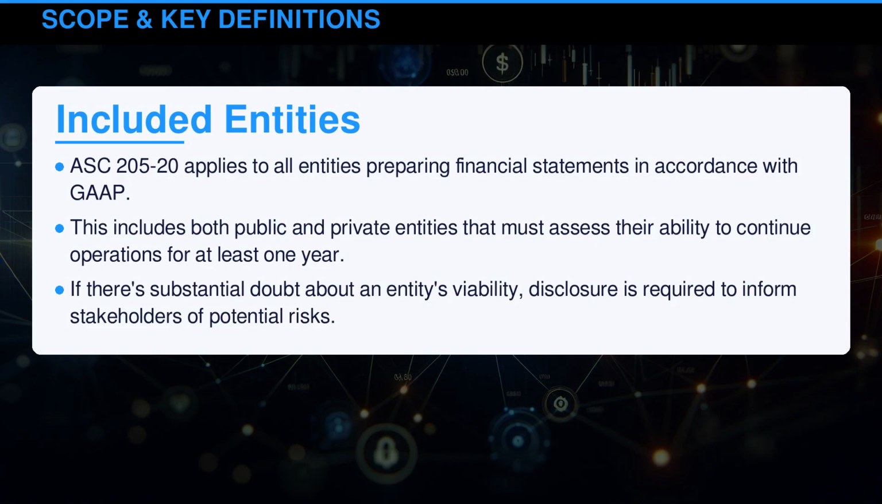ASC 205-20 applies to all entities preparing financial statements in accordance with generally accepted accounting principles. This includes both public and private entities that must assess their ability to continue operations for at least 1 year. If there's substantial doubt about an entity's viability, disclosure is required to inform stakeholders of potential risks.